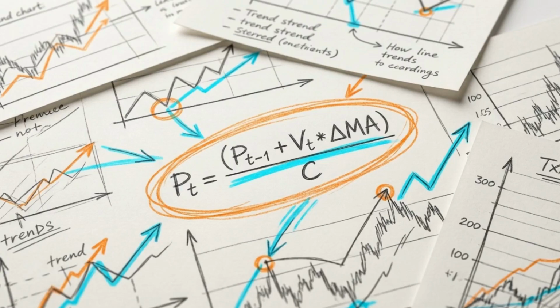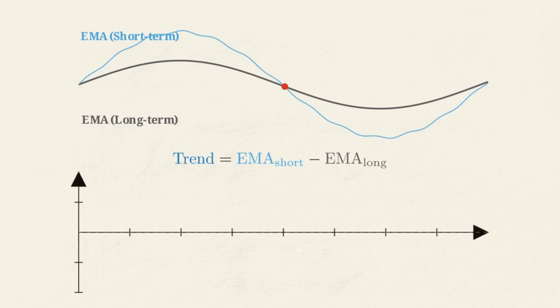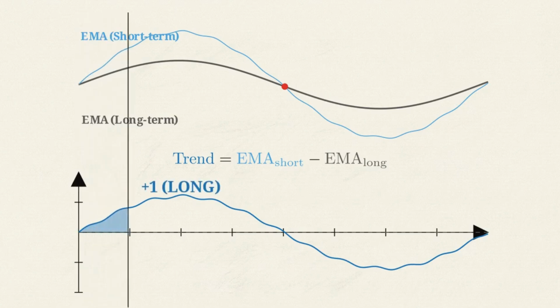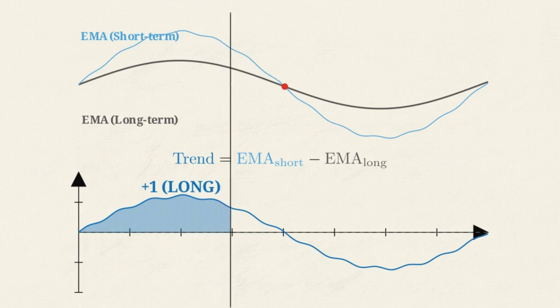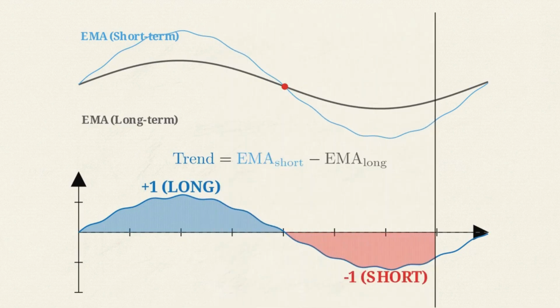To understand why adaptability matters, look at how a standard momentum strategy actually functions, specifically the exponential moving average, or EMA, crossover. The math is straightforward. The algorithm subtracts a long-term exponential moving average from a short-term one to isolate the immediate trend. If the resulting value is positive, the system generates a +1 signal to go long. If it's negative, it outputs a -1 signal to sell short.